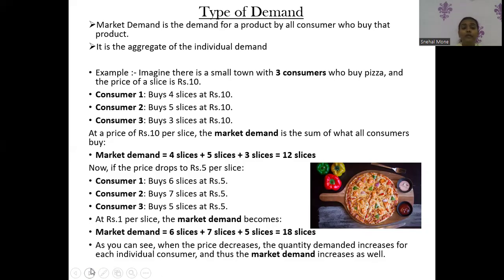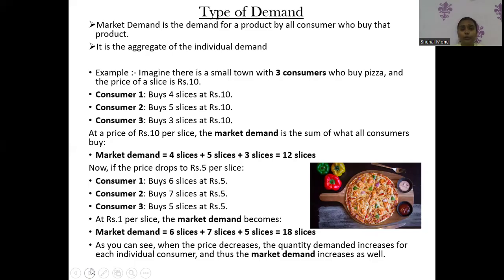Consumer 1 buys 4 slices of pizza at a price of 10, consumer 2 will buy 5 slices at a price of 10, and consumer 3 will buy 3 slices at a price of 10. At a price of 10 per slice, the market demand is the sum of what the consumers buy. Market demand is equal to 4 slices plus 5 slices plus 3 slices, which is equal to 12 slices.